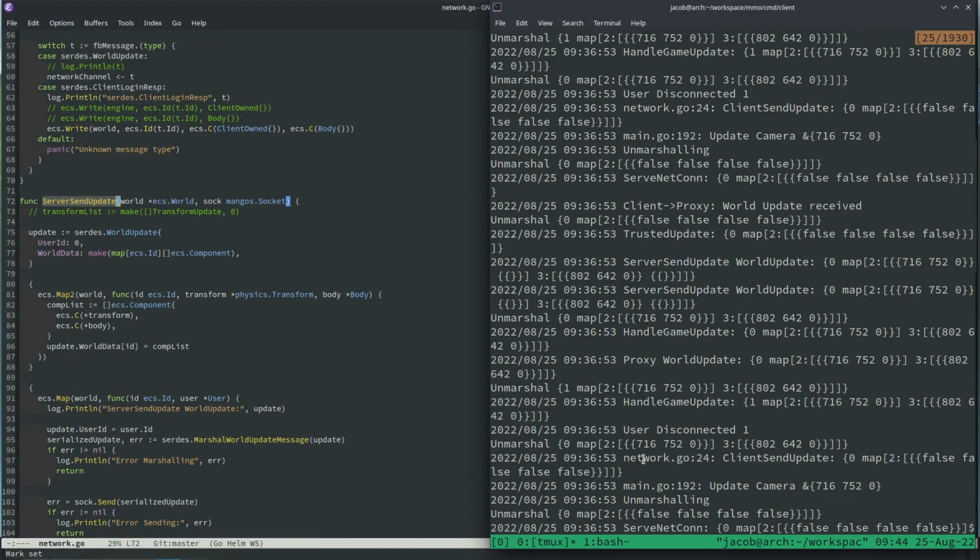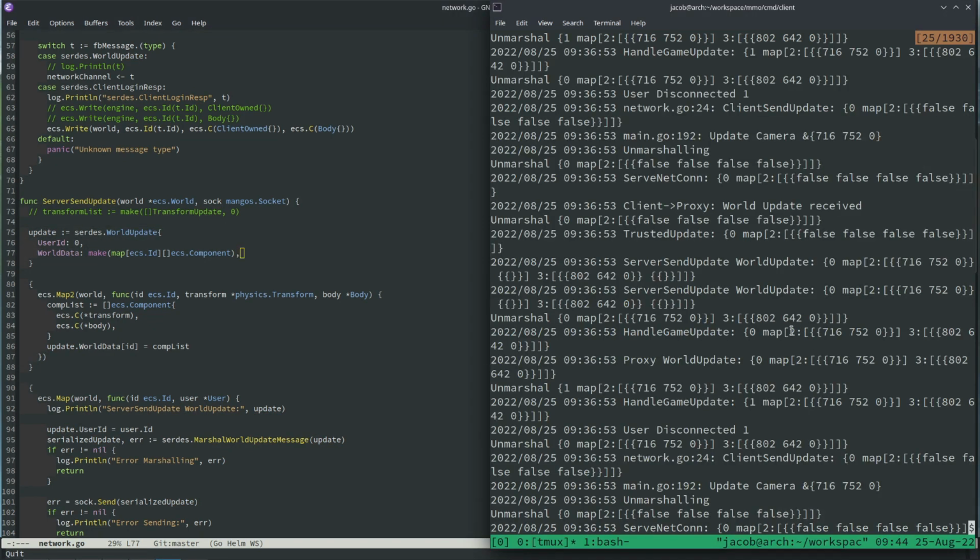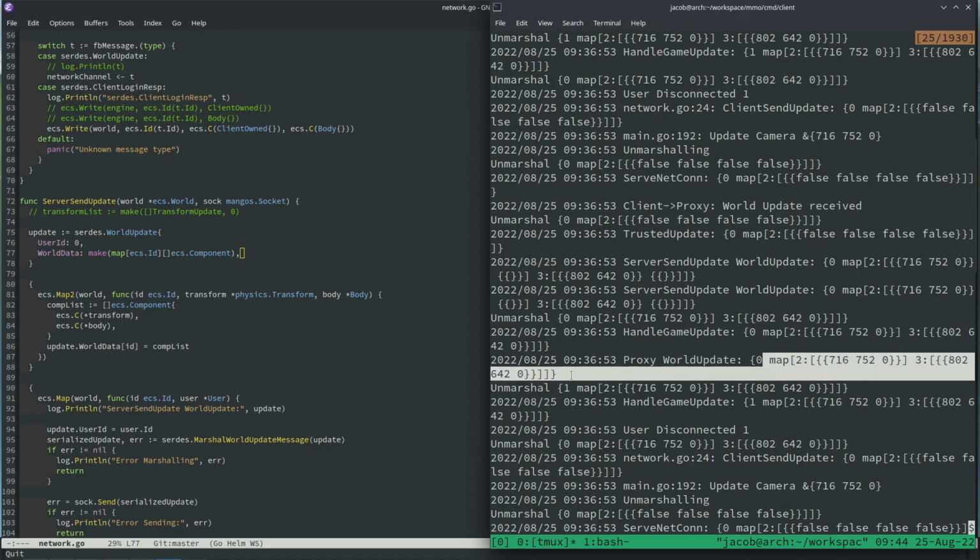Okay, let's look at the servers. Server send update, world update, 0. Wait, what is the send update? Oh, user ID. Okay, so I'm sending to user 0 the world data. And the world data says there's someone with ID 2 who's at this position, and there's someone with ID 3 who's at this position. So these are the ECS IDs. Gotcha. This is the proxy world update. So the proxy is getting the same data.